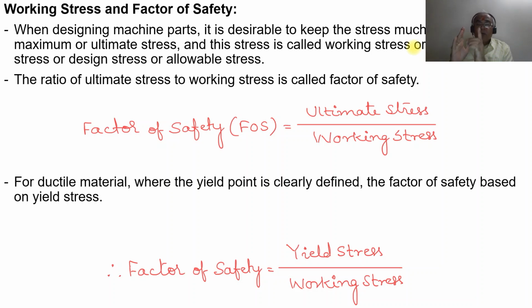This stress is called the working stress or permissible stress or design stress or allowable stress.